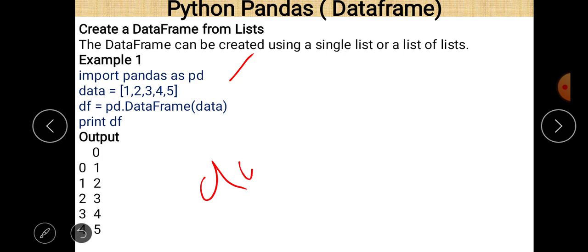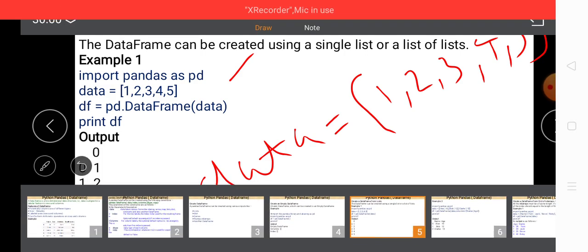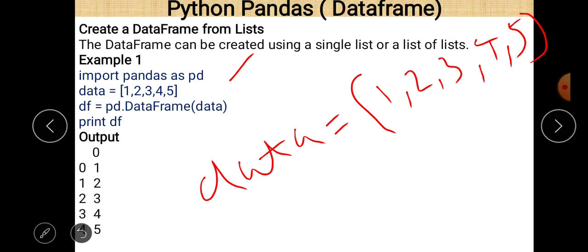The name of the list here is data, and it contains the elements 1, 2, 3, 4, 5. These are the elements of the list, and then we write df is equal to pd.DataFrame(data). So basically this list is now going to be converted into a data frame, because in the parentheses we pass a list, and the name of the list is data.